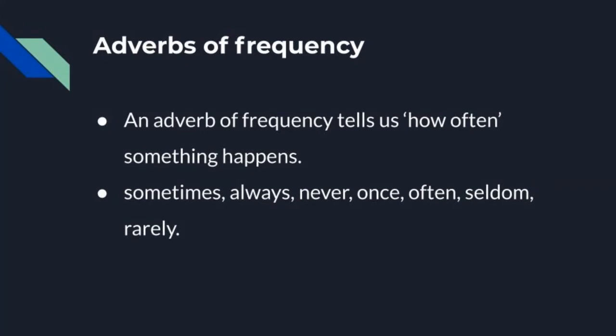There are 7 main adverbs of frequency that we use in our routine life. They are sometimes, always, never, once, often, seldom, rarely.